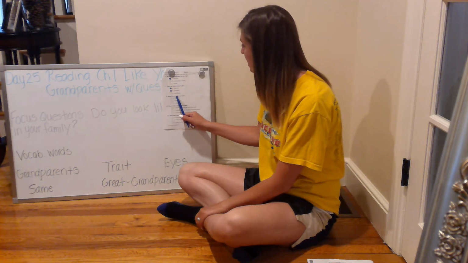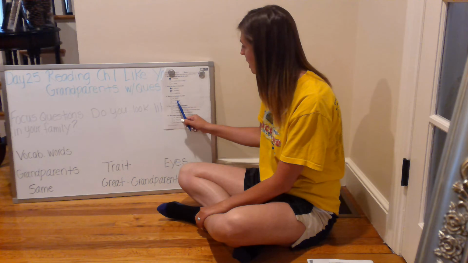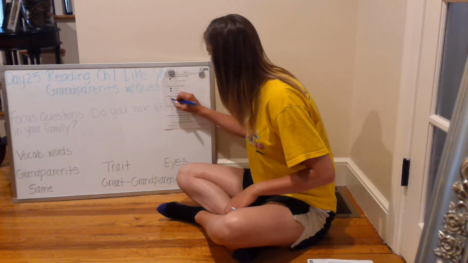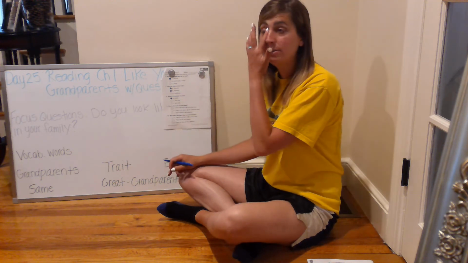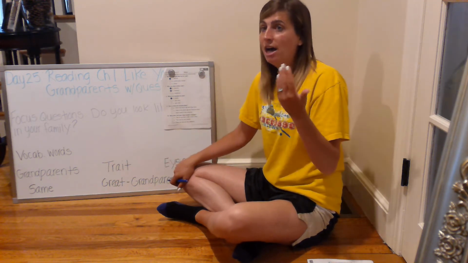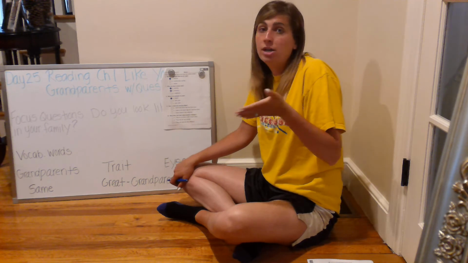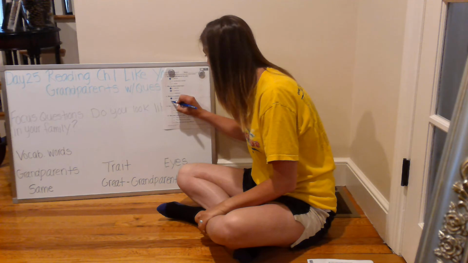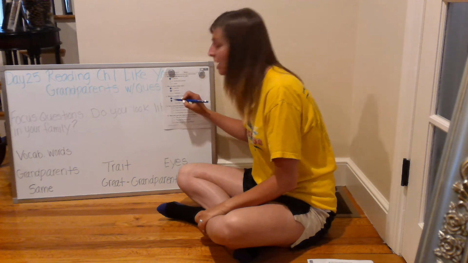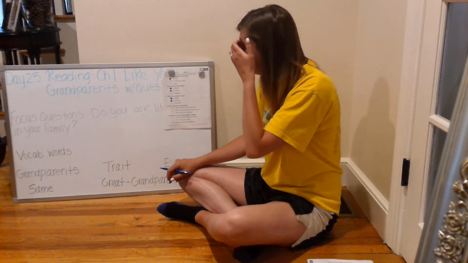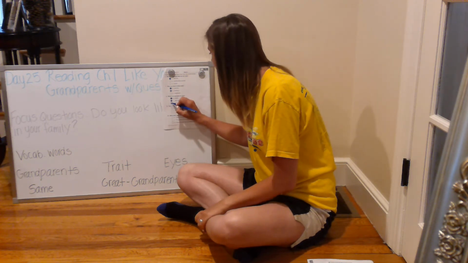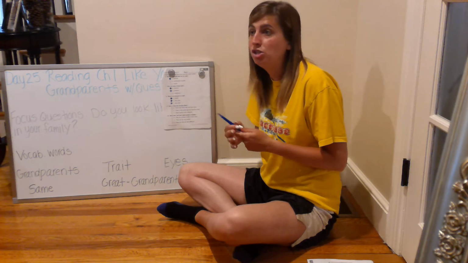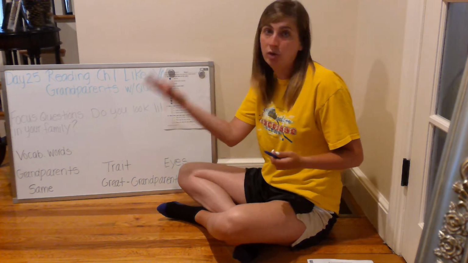Number 8, what is an example of a trait? Height, hair color, or eye color? They're all correct. Height is an example of a trait, so sometimes if your father or your mother are tall, you could also have the possibility of being tall. Hair color, so some of you might share the same hair color as your mother or your father. And eye color. Some of you might have the same eye color as your mom or your dad. And same thing with your siblings. You and your siblings could share the same eye color or the same hair color.